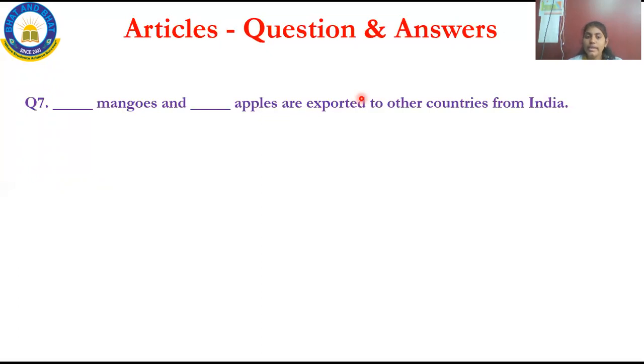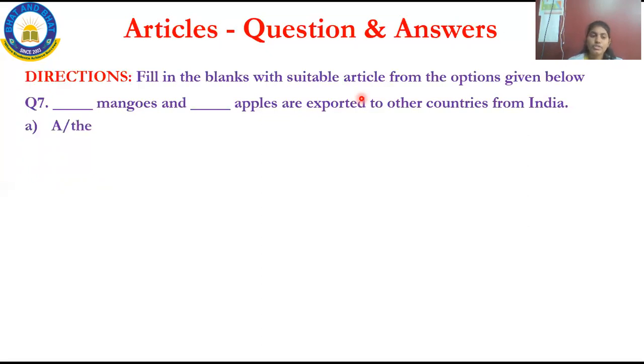Dash mangoes and dash apples are exported to other countries from India. And your options are option A, a and the, option B, the and the, option C, the and a, option D, no article. If they give two blanks, you have to fill with two articles.